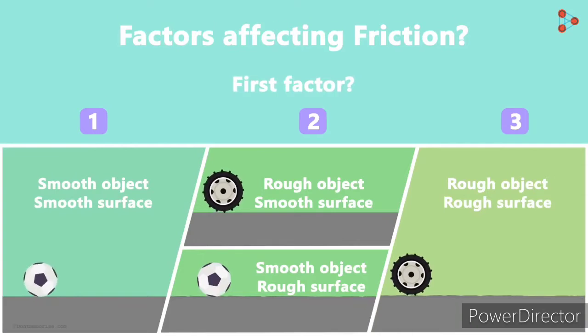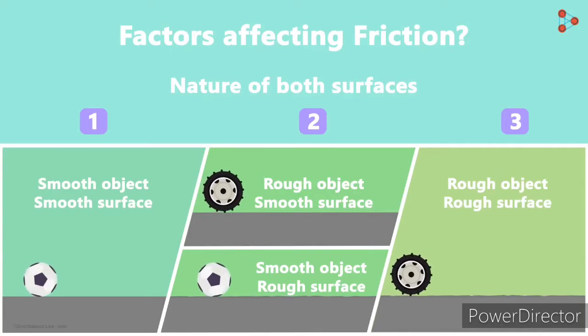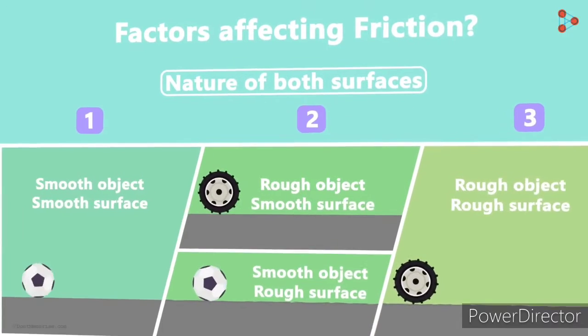Yes, it depends on the nature of the surface on which the object moves and the nature of the surface of the object. Yes, it depends on the smoothness or the roughness of the 2 surfaces which are in contact with each other. If you want to find out if this is true, here's what you can do at home.